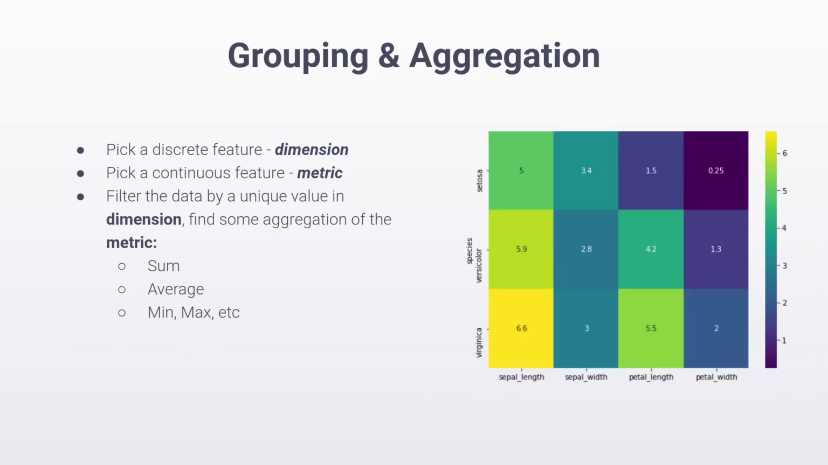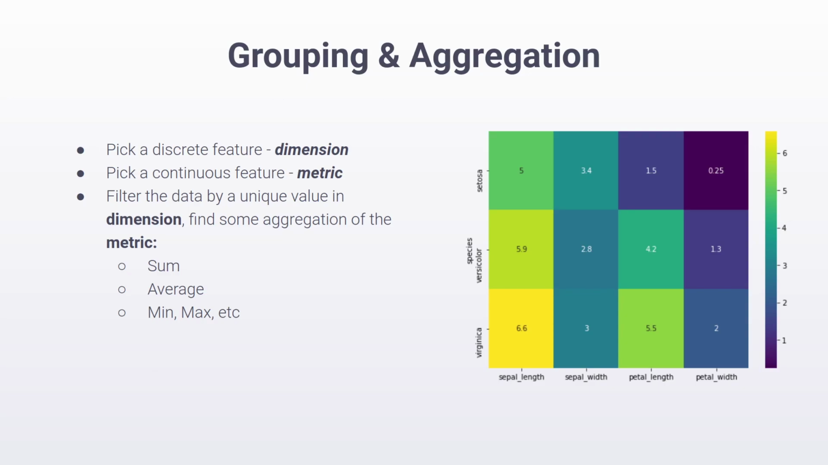Now that we know how to do bivariate analysis when both our variables are continuous, let's take a look at what we can do when one of our variables is a discrete or a categorical variable and the other one is continuous. The most common process to deal with this kind of a pair is grouping and aggregation. The discrete variable that we have is called, in this case, a dimension, and the continuous variable in this case is called a metric.